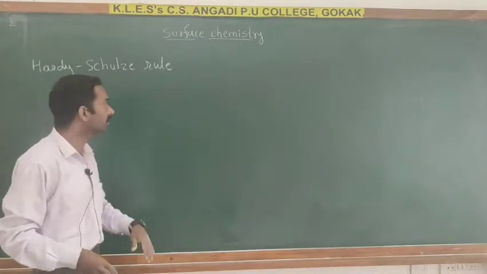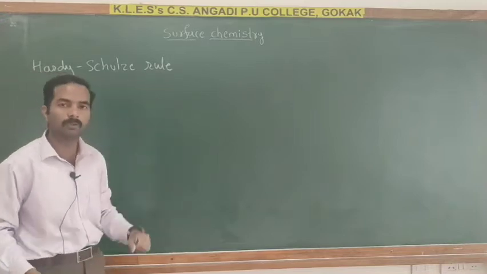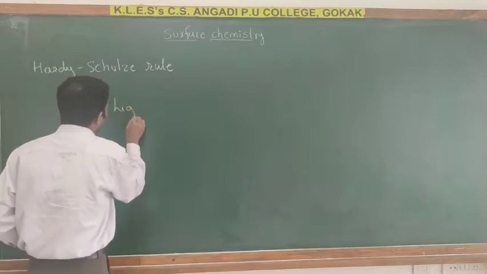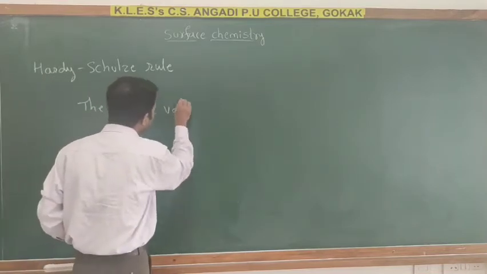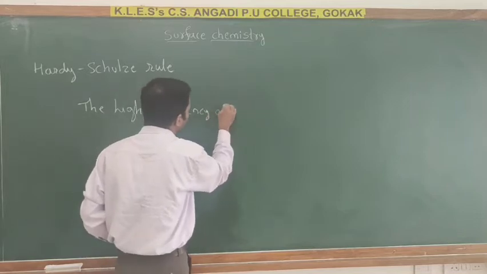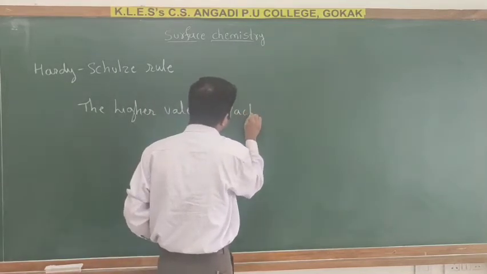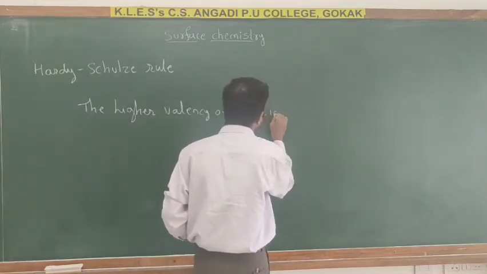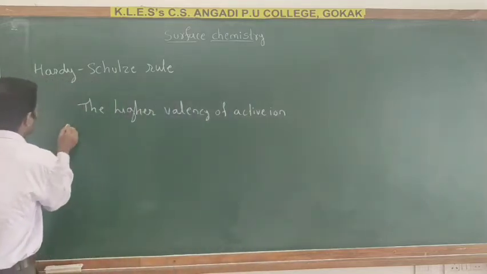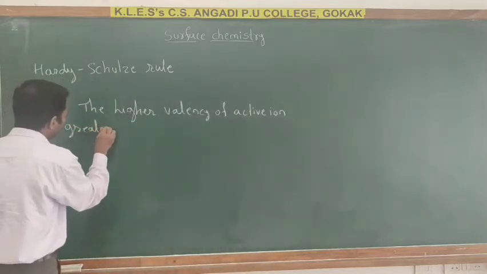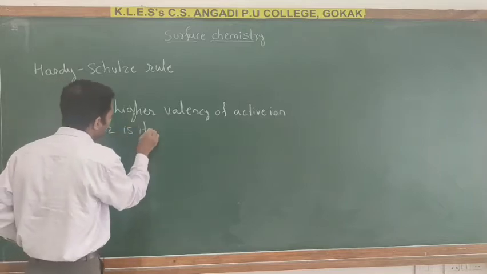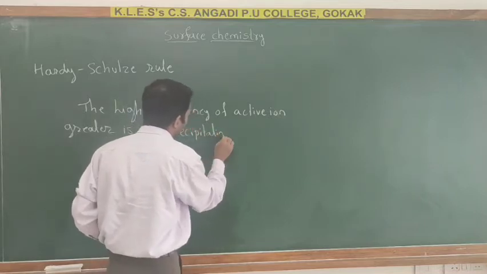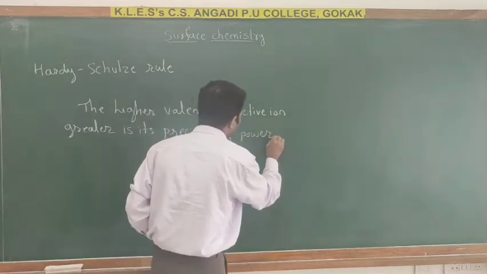So next we move towards the Hardy-Schulze rule. Here, the higher the valency of the active ion, the greater is its precipitation power.